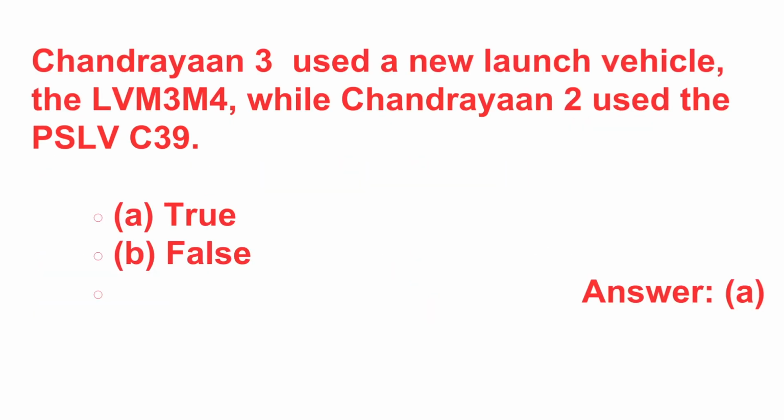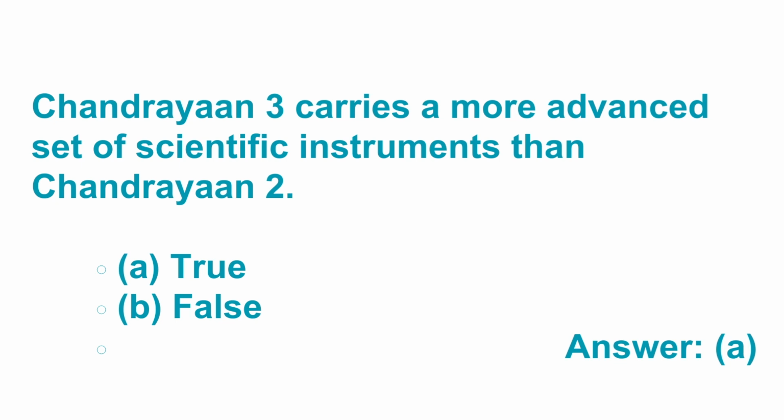Chandrayaan 3 used a new launch vehicle, the LVM-3M4, while Chandrayaan 2 used the PSLV C-39. True or false? Answer is A. True. Chandrayaan 2 used the PSLV C-39.